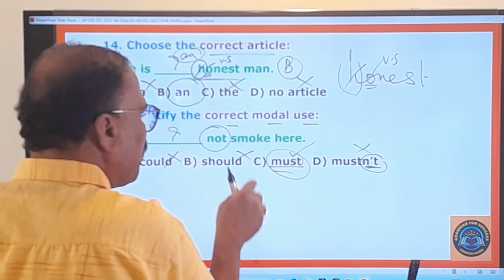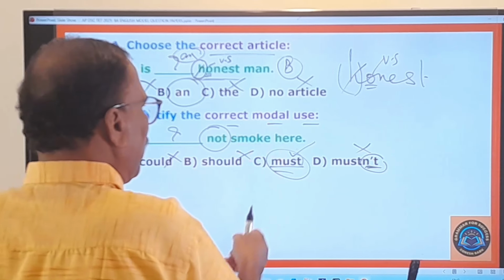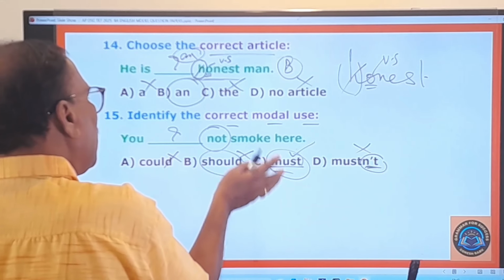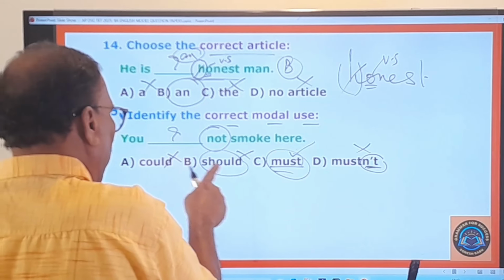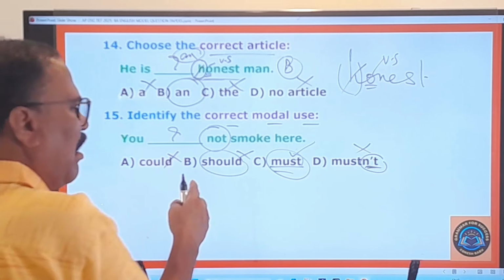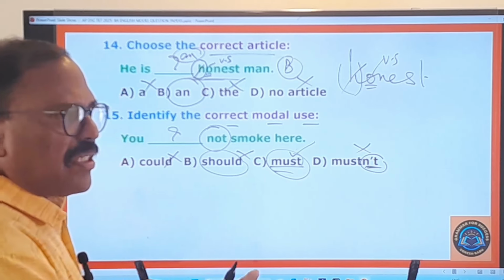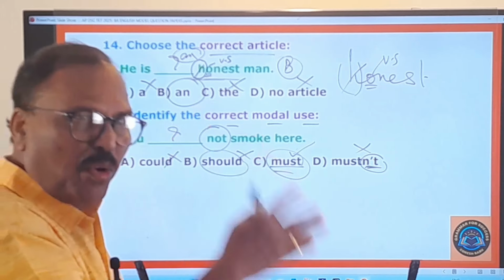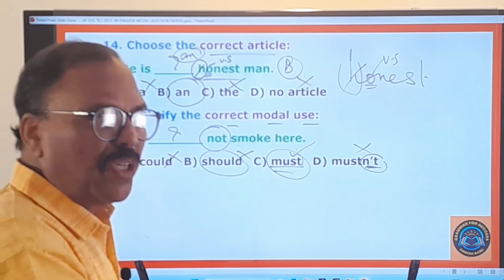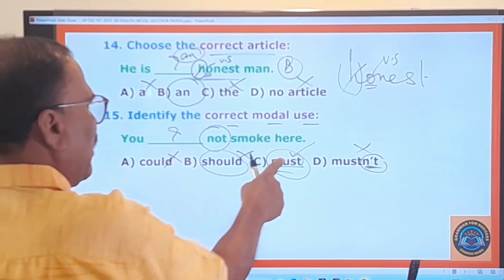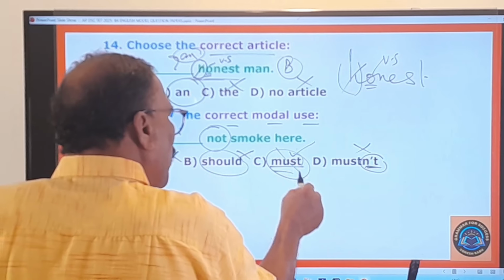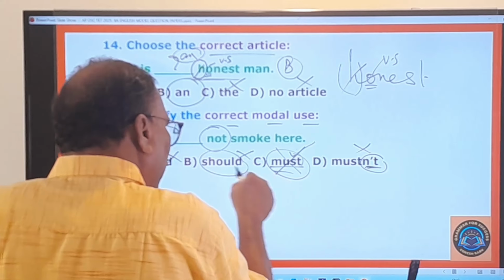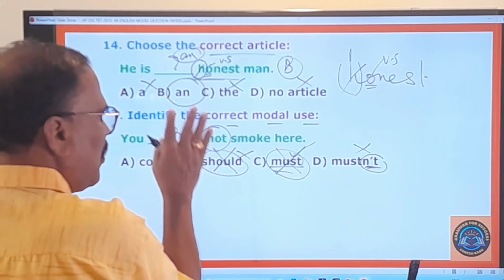Must indicates a prohibition, imposes a strict rule. You can also say should, but it is not that strict. Okay, you should not smoke here means it is not strictly asking the man not to smoke there. But here must means it is totally prohibited or totally forbidden to smoke there. That is the meaning it conveys, and therefore it imposes a strict rule, whereas this doesn't impose a strict rule.